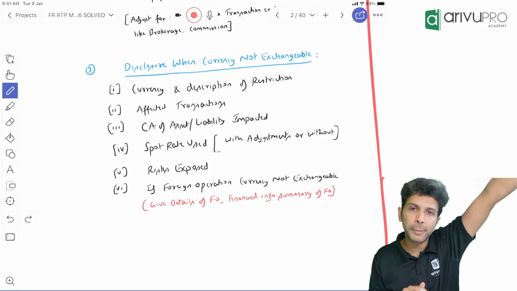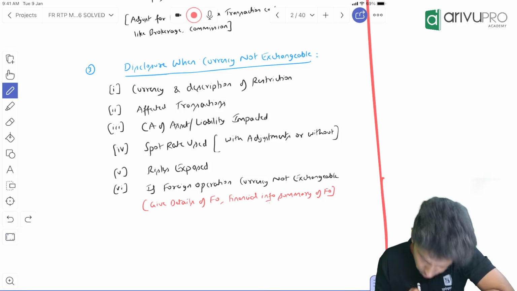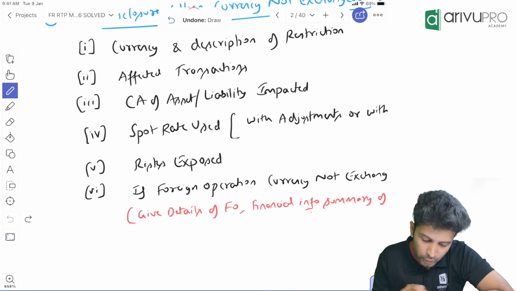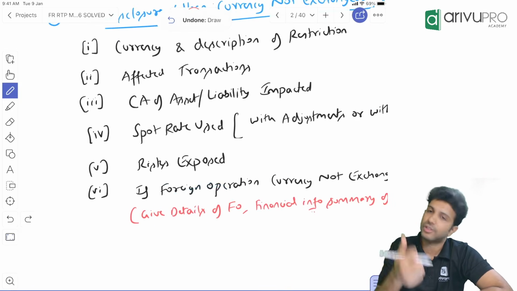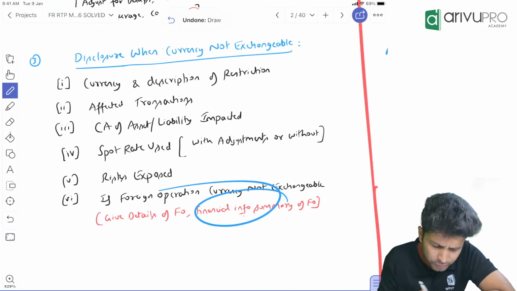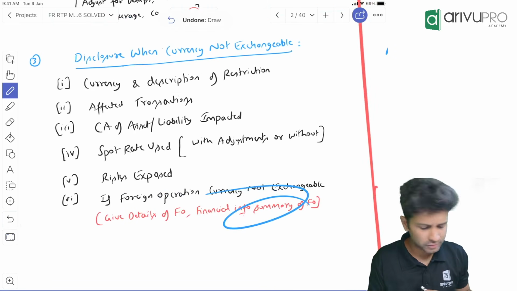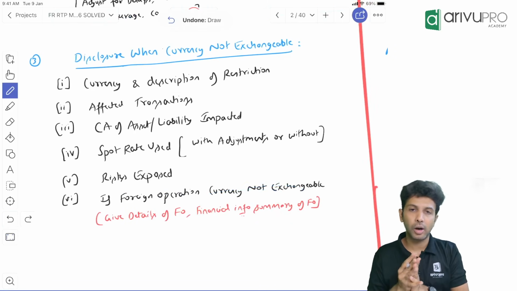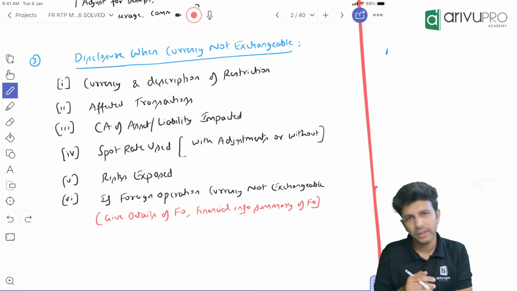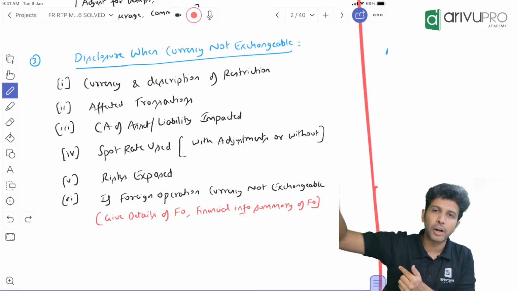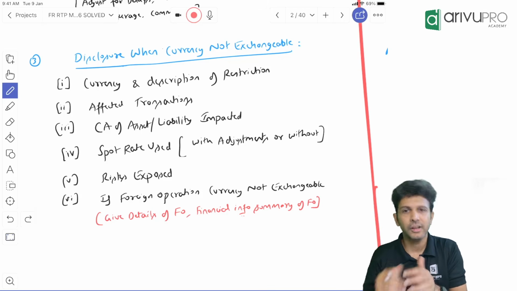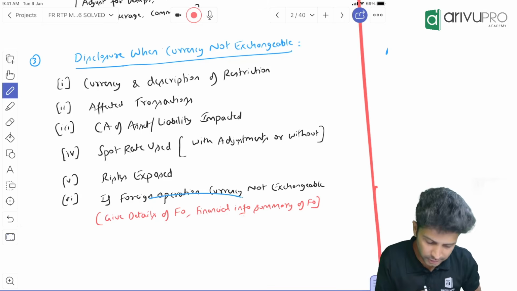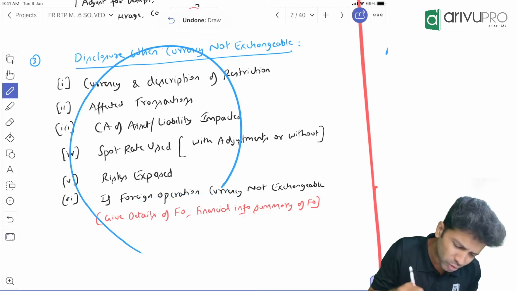My foreign operation. If they are facing exchangeability issues, then you need to disclose which foreign operation is facing this issue, and you have to give the financial summary of this particular foreign operation. It's basic data. Again, for that particular foreign operation, which asset is getting affected, what is the impact, etc., you need to call out.